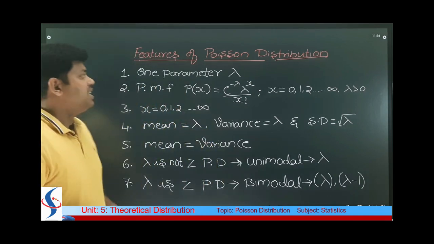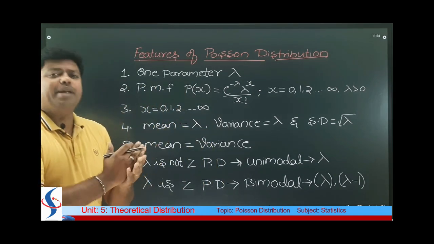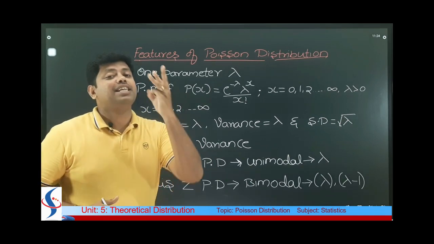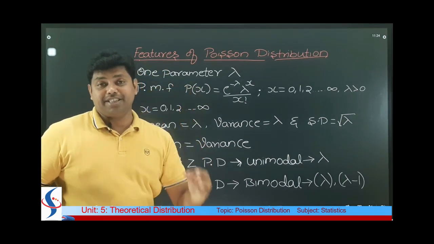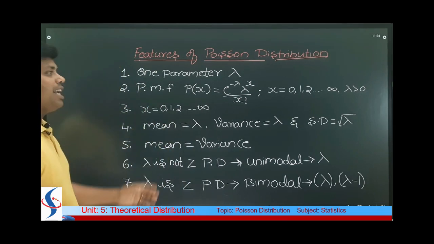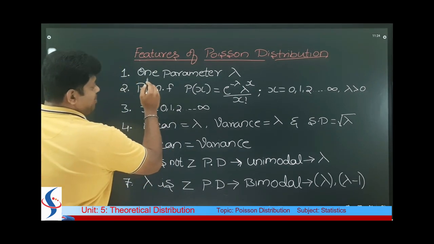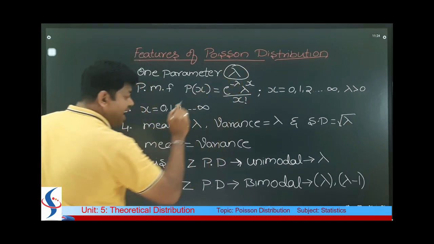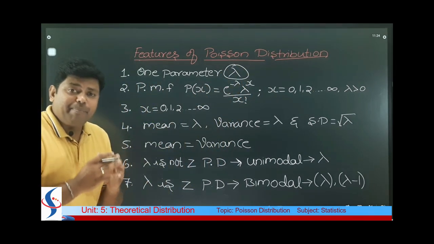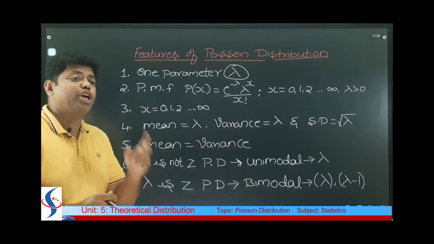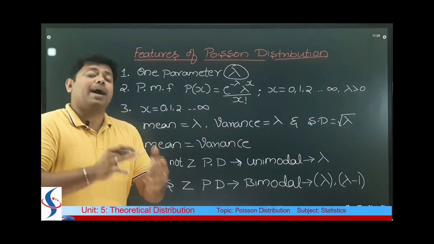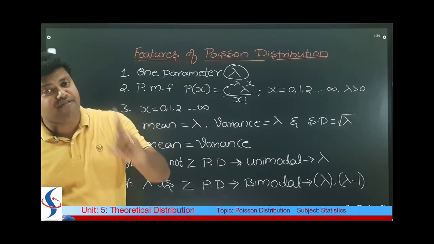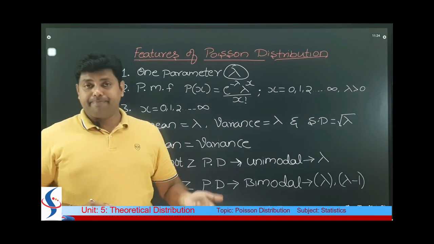The first one, if you remember the probability mass function, that is the formula of Poisson distribution, students, you can write at least 3 characteristics or features, right? So one by one, let me explain. One of the parameters of Poisson distribution is lambda. You know the parameters of binomial distribution, there are 2 parameters, that is n and p, but in Poisson distribution the parameter is only 1, and that is lambda, right?